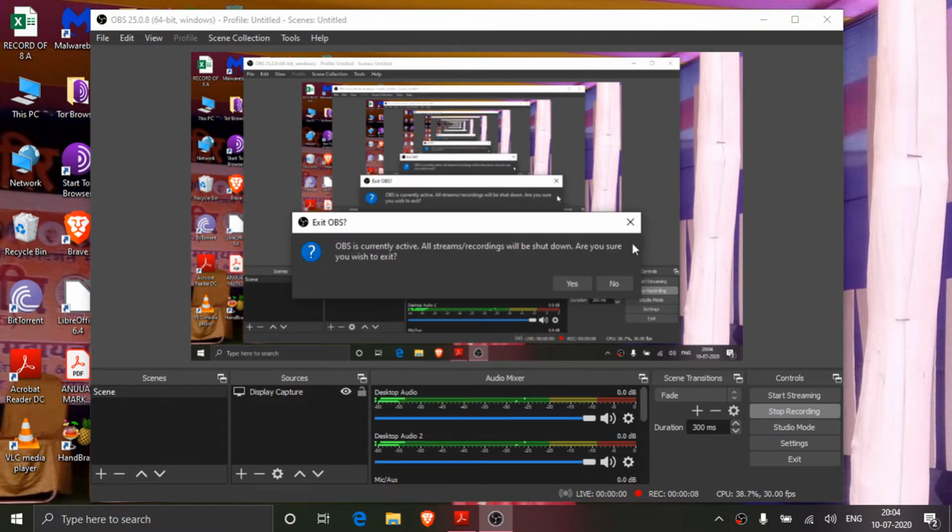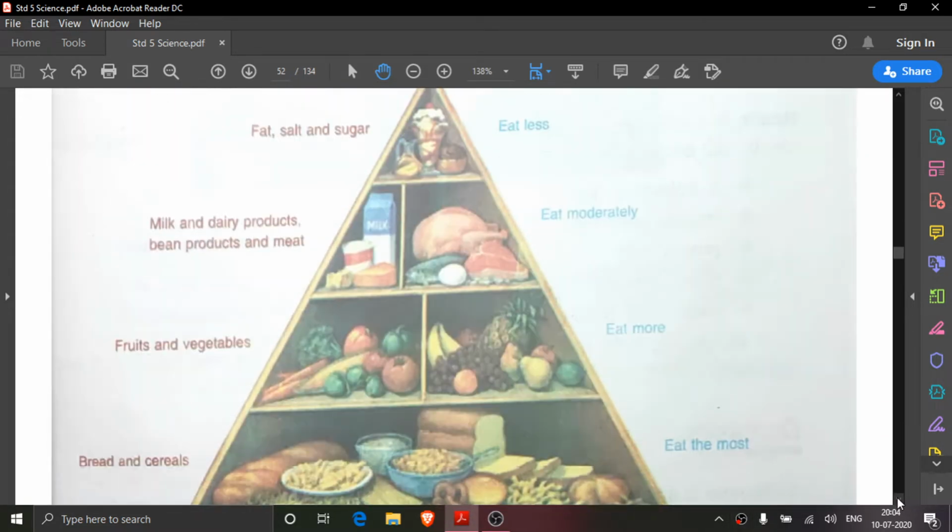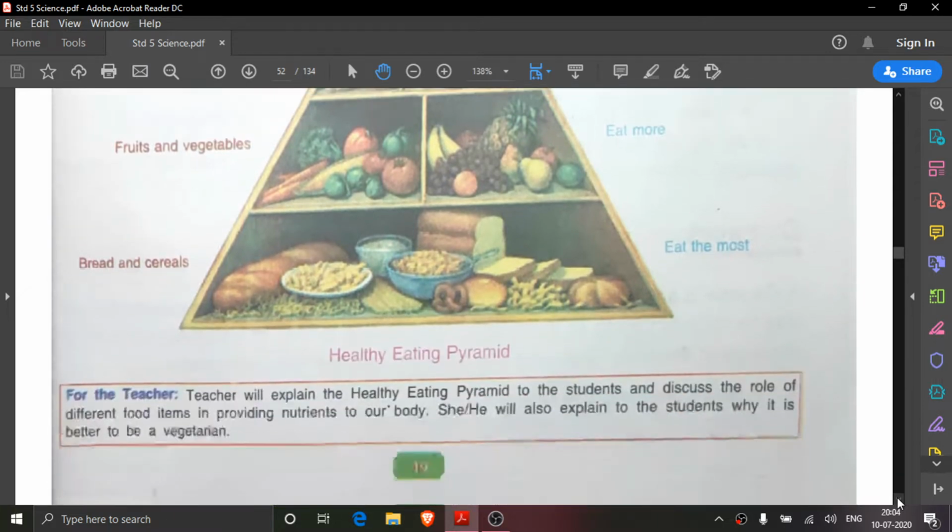Now, we are going to read about the answers of lesson number 5. What is the name of the lesson? Food and health. So far, we have read in this lesson about nutrients, then the healthy eating pyramid. This healthy eating pyramid you have made.